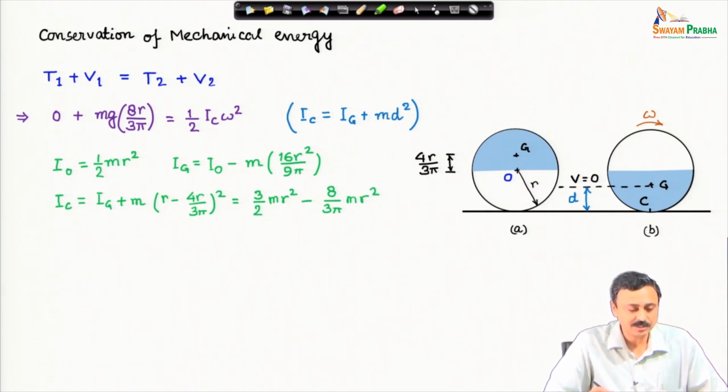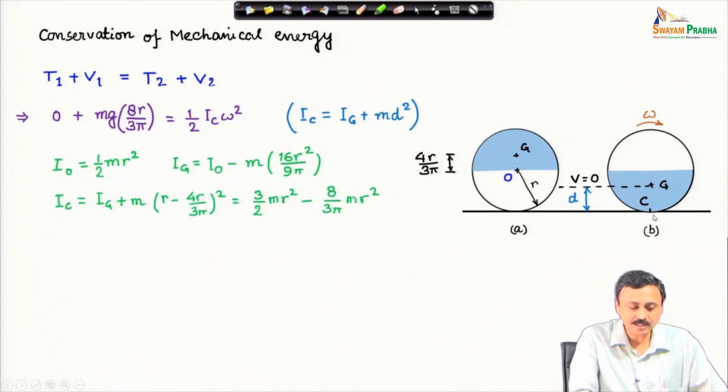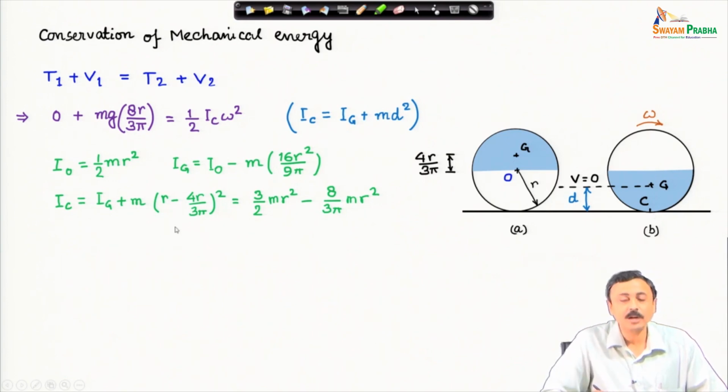I_C is I_G plus mass of the semicircular disc times the distance CG square, and CG is r minus 4r by 3π. Actually, this is this distance d that I have indicated in the figure.